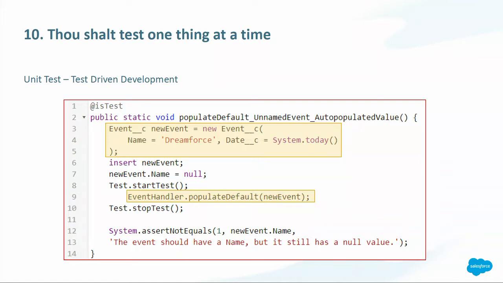And something very useful for us, at least in our company, is having significant names for the methods. For example, in here it says populateDefaultNameEventOfAutoPopulatedValue. So we are documenting in the name of the method what the method is trying to test.